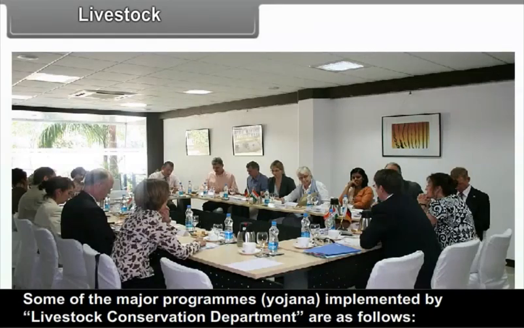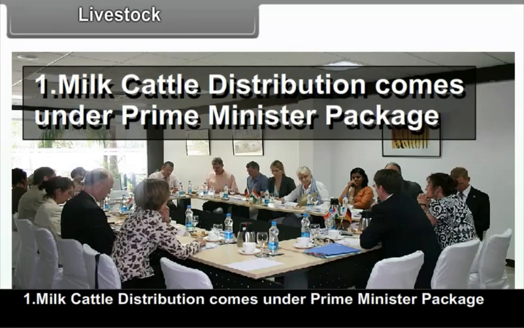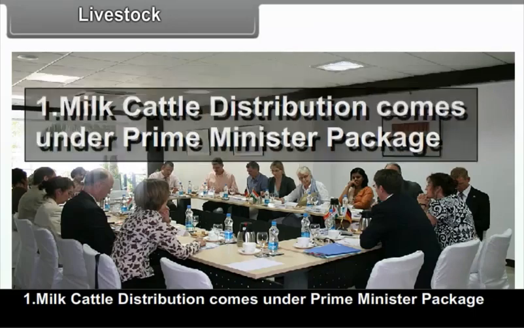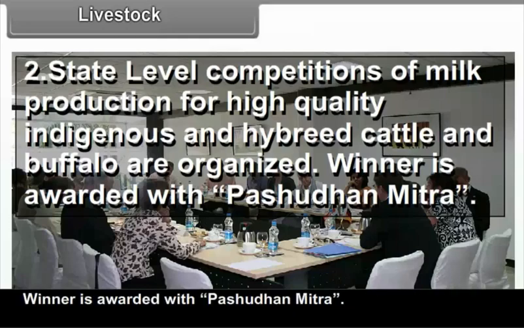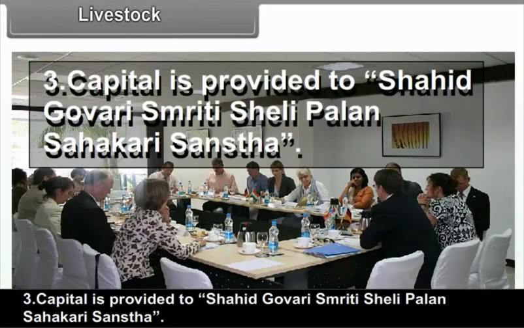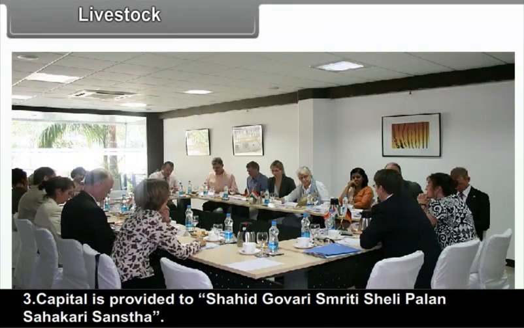Some of the major programs, Yojana, implemented by the Livestock Conservation Department are as follows. Number 1. Milk cattle distribution comes under the Prime Minister package. Number 2. State-level competitions of milk production for high-quality, indigenous and hybrid cattle and buffalo are organized. The winner is awarded Pashu Dhan Mitra. Number 3. Capital is provided to Shahid Gowari Smriti Sheli Palan Sahakari Sanstha.